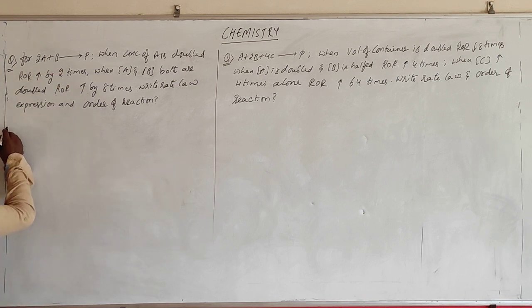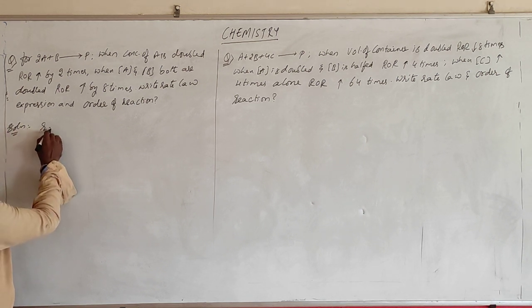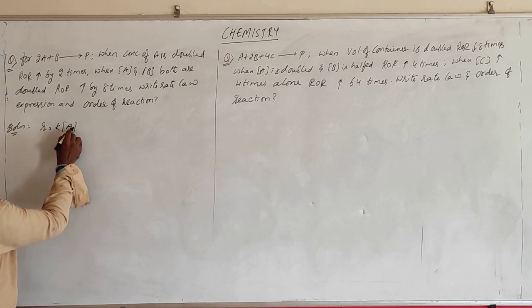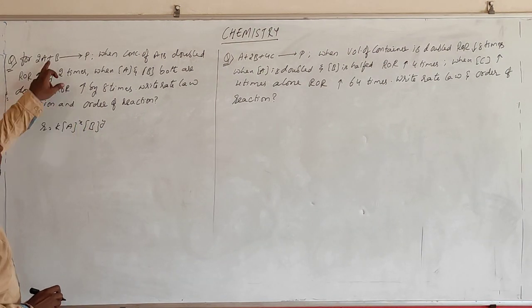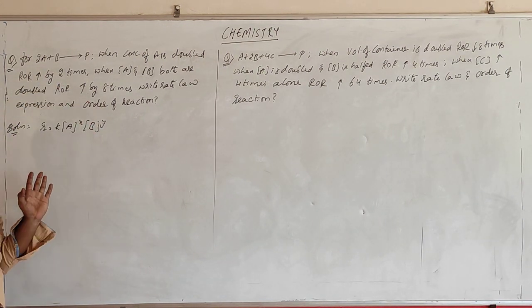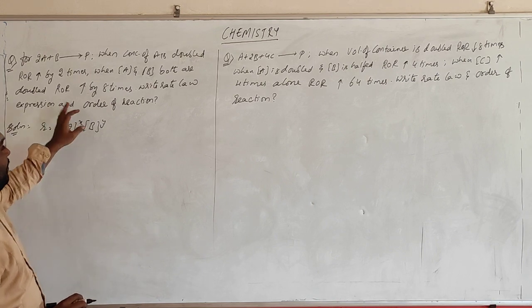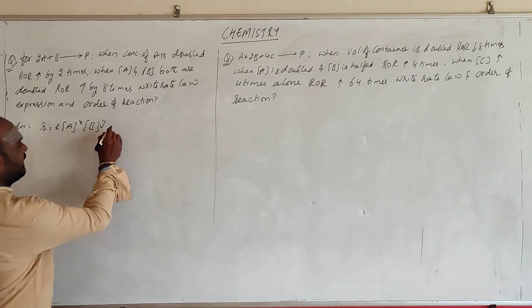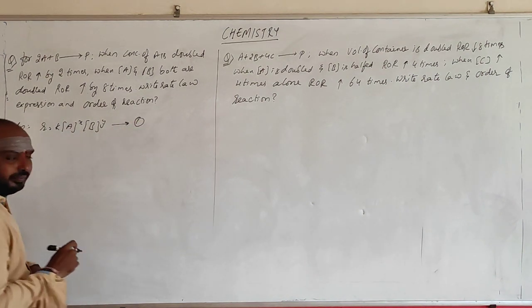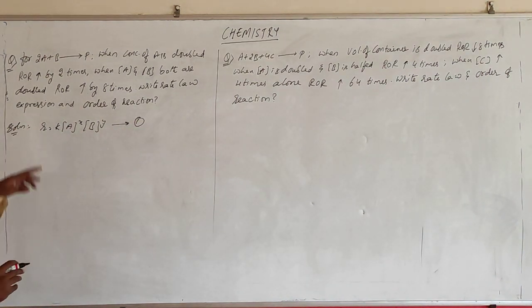So possibly you are trying to solve yourself. Okay, I am giving a hint here. So rate is equal to k into A power x B power y. We should not have this 2 here directly because these are experimental values, as I have said. And based on this, we should calculate the order of the reaction. Okay. So let us take this as the first equation. Clear?